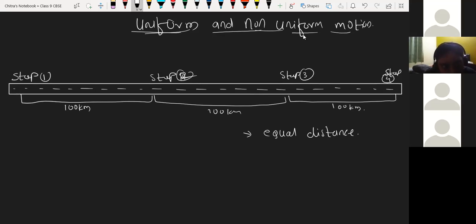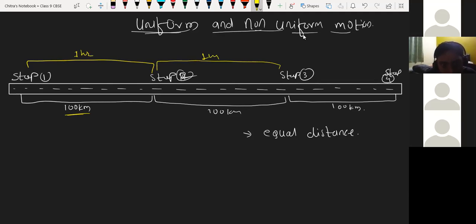Suppose one vehicle starts moving from stop 1 to stop 2, then stop 2 to stop 3, and so on. That vehicle takes 1 hour to complete 100 kilometers. From stop 2 to stop 3 it again takes 1 hour, and the next time again 1 hour.